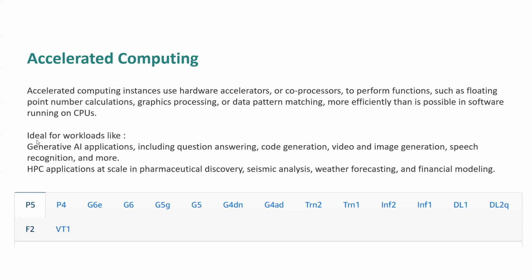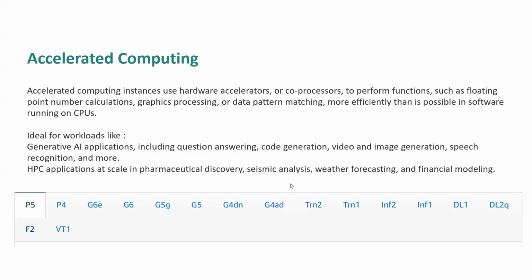And these are the use cases like generative AI applications, like if you have to train your AI model. If you are creating a utility or some kind of tool like ChatGPT or some kind of AI tools itself, and you have to process huge data to model and train your application itself. Different kinds of code generation, video and image generation, speech recognition, all of these are examples of machine learning itself.